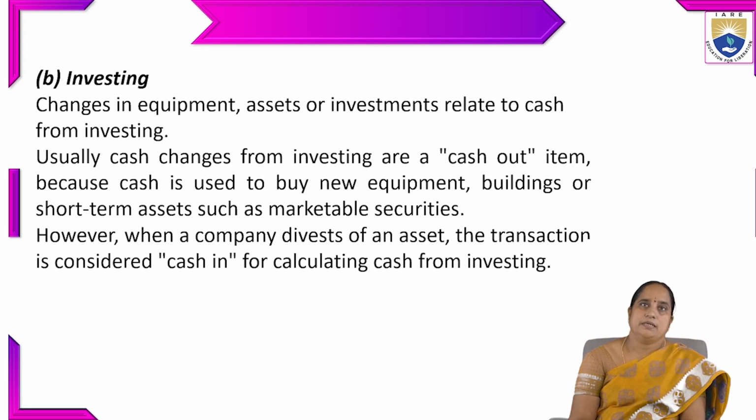The second one is investing. Changes in equipment, assets, or investments relate to cash from investing. In general, cash changes from investing are a cash out item because cash is used to buy new equipment, buildings, or short-term assets such as marketable securities. However, when a company divests of an asset, the transaction is considered cash in for calculating cash from investing.